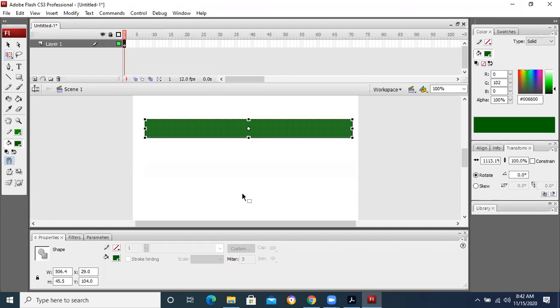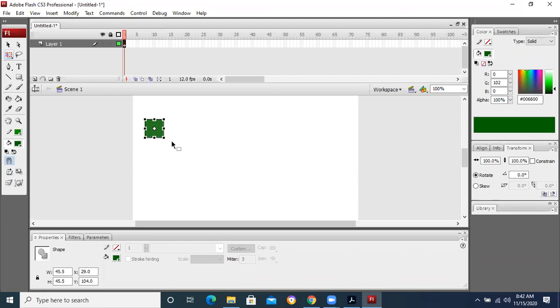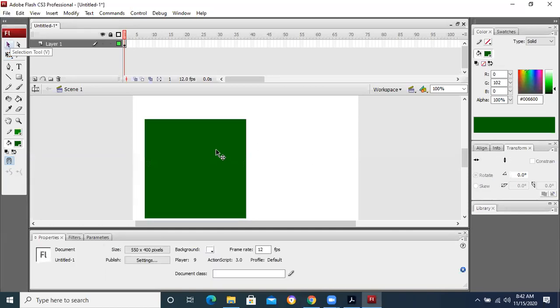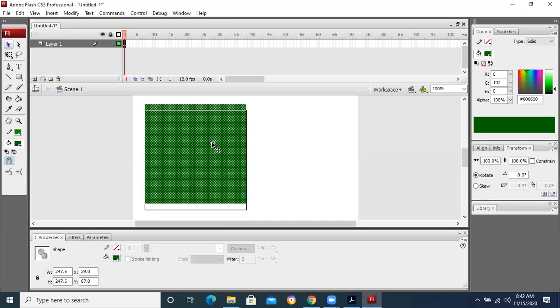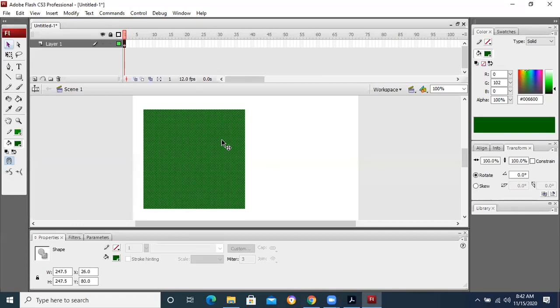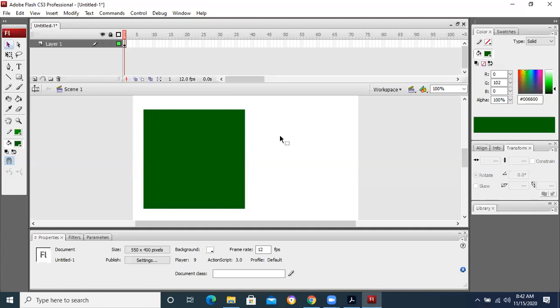Now, if I want to increase with a regular proportion of length and breadth, I will come to the corner and I will press Shift. Keep in mind, by pressing Shift, length and breadth will be increased or decreased with the same ratio, so that a square will not be converted into a rectangle. Getting this point? The Shift button is used when you are transforming, when you are increasing the size of an object and you want its ratio not to be disturbed.